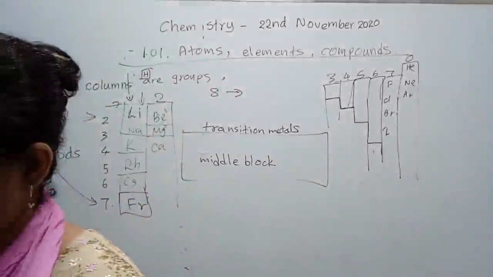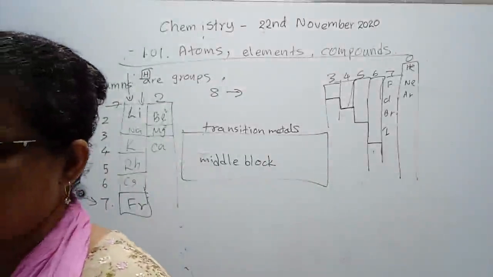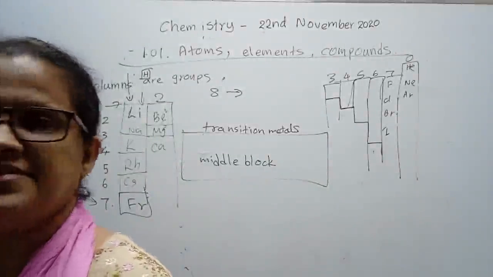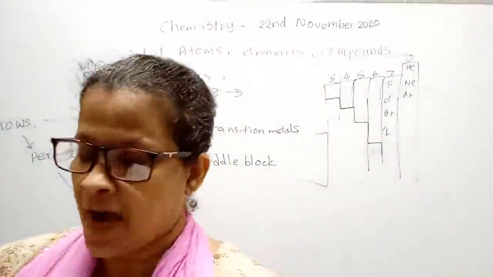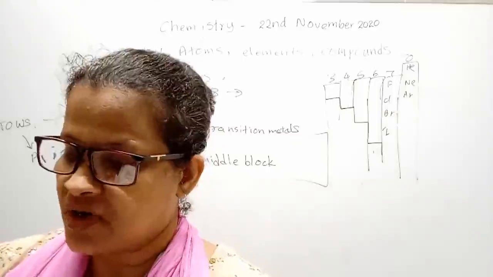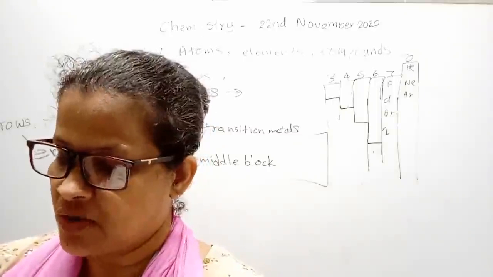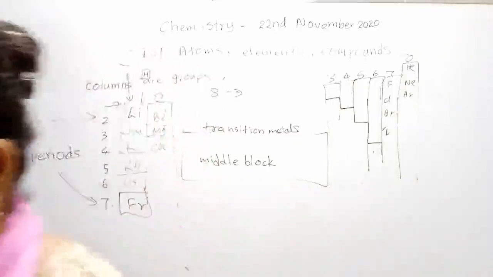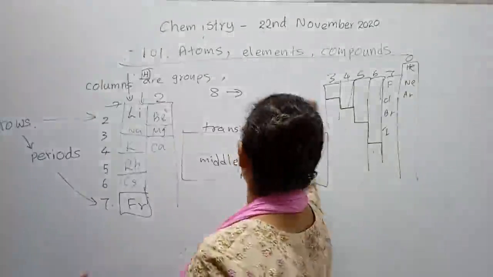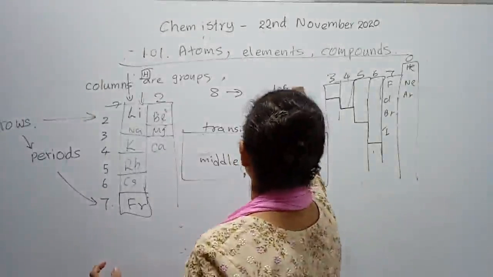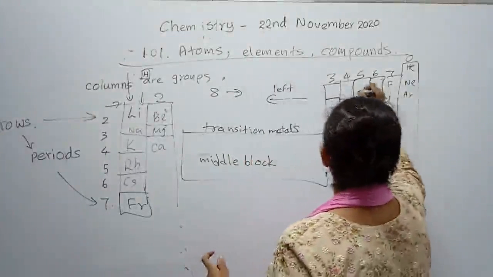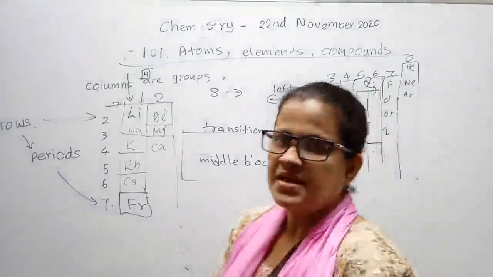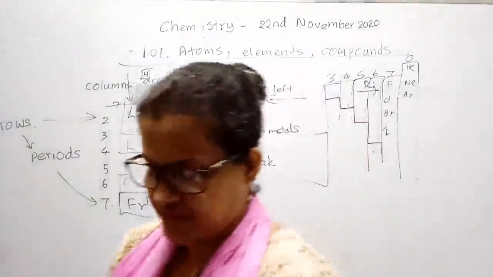and thallium. Up to that they are metals, and then the zigzag line starts below boron. From boron it goes up to group 6 above polonium. In that zigzag line, the left side is metal, and from the zigzag line to the right side is non-metal. Metals and non-metals are separated by this zigzag line.